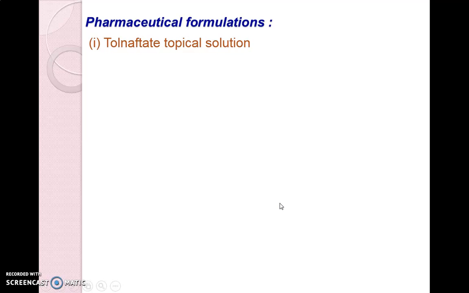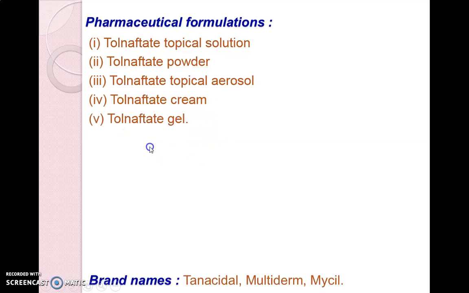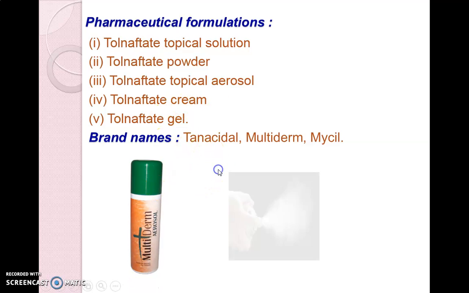Next, pharmaceutical formulations: it is used in most types of formulations, that is tolnaftate topical solution, tolnaftate powder, tolnaftate topical aerosol, tolnaftate cream, and tolnaftate gel. So it is widely available in topical formulations such as solution, powder, aerosol, cream, and gel.